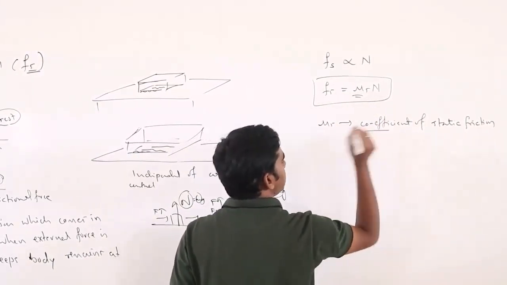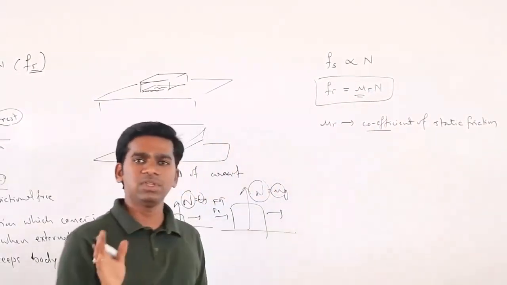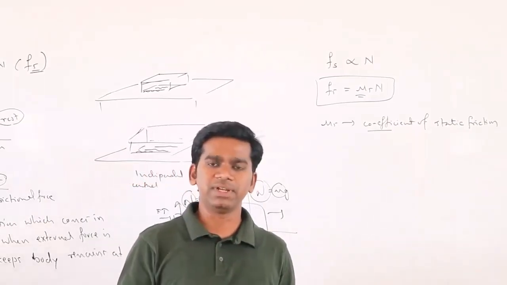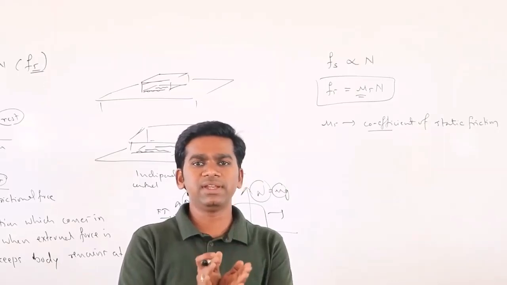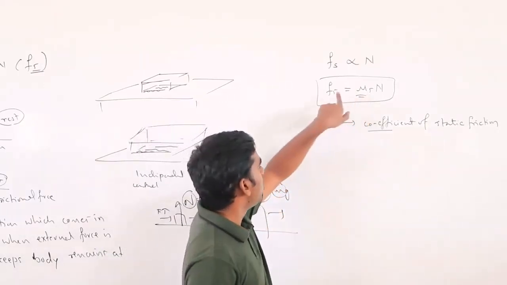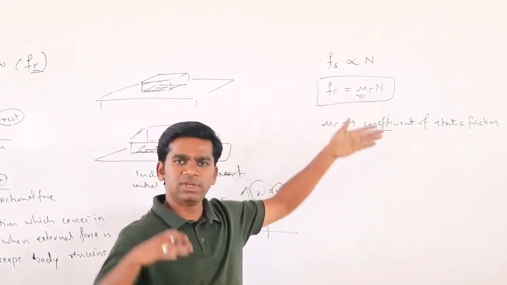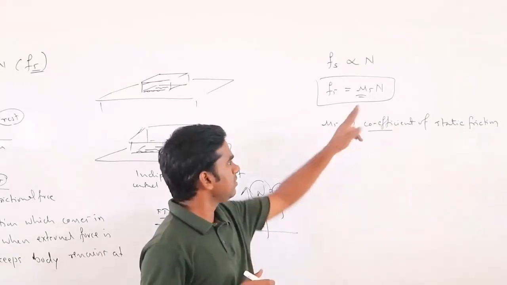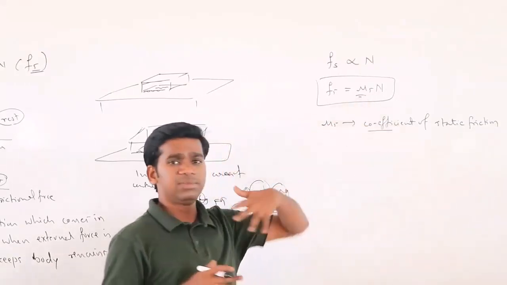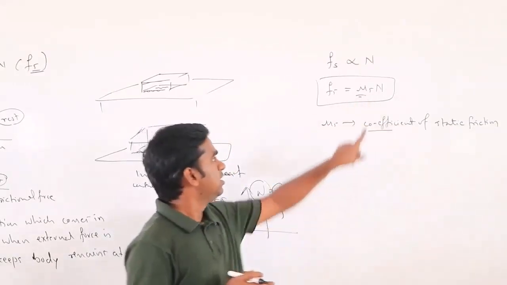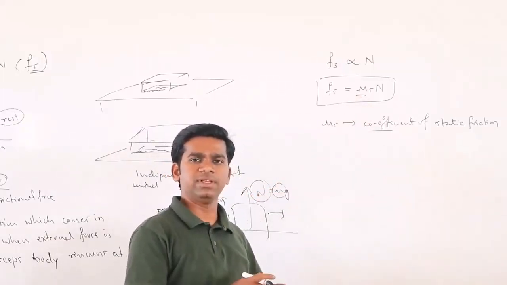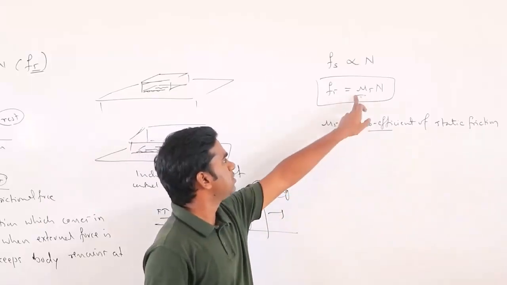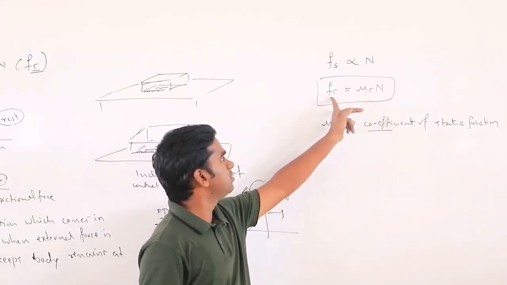So what is this coefficient of static friction? It depends on the object. It is different for different objects. If you take a smooth steel object, then this coefficient is very less. So if this is less, obviously static friction is going to be less, so it can easily slide. Instead, if you take some rough surface, like wood, the coefficient is more for that wood. That is calculated by means of something else, so that is not required now. So if that is more, friction is going to be more.